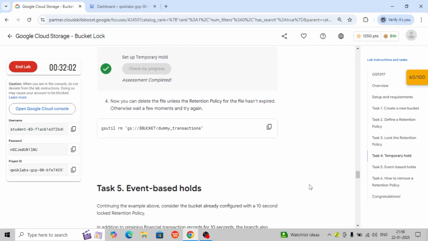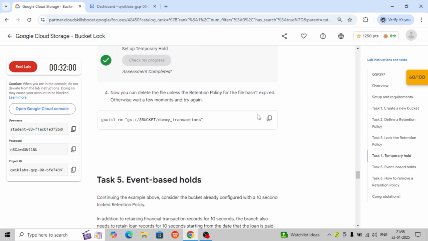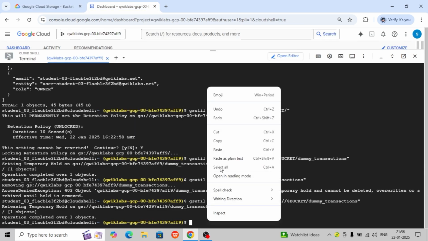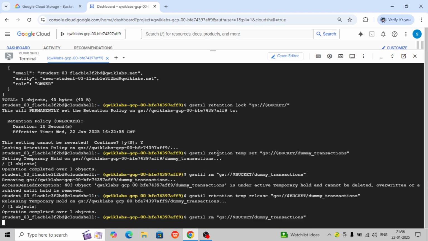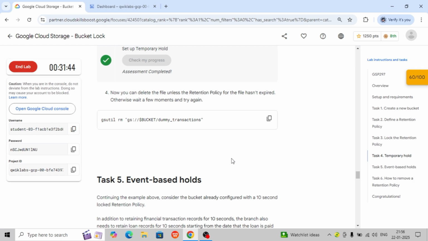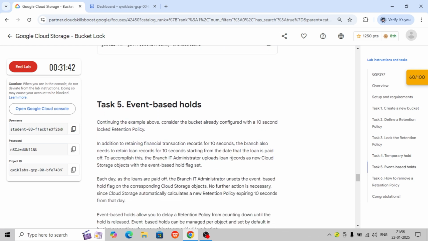We have completed the task, and now you can delete the file unless the retention policy for the file has not expired. So let's add this command and complete it. Now removing, see, operation completed over one object. It's done. The fourth temporary hold task is also done.